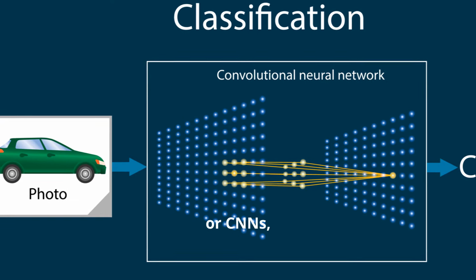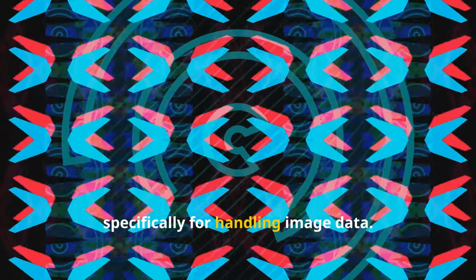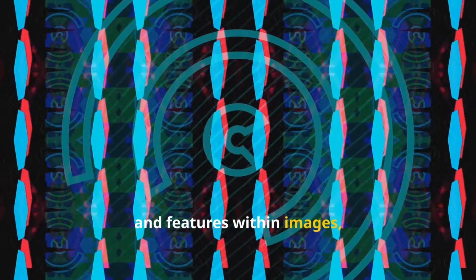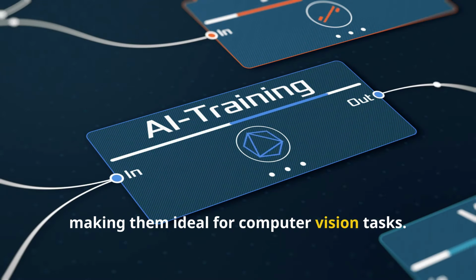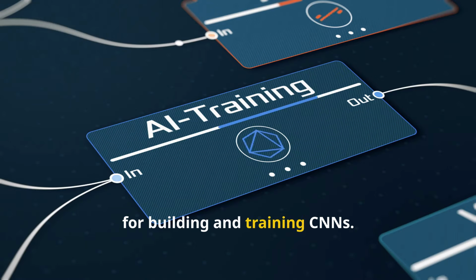Convolutional neural networks, or CNNs, are specialized neural networks designed specifically for handling image data. They excel at capturing spatial patterns and features within images, making them ideal for computer vision tasks. PyTorch provides comprehensive support for building and training CNNs.